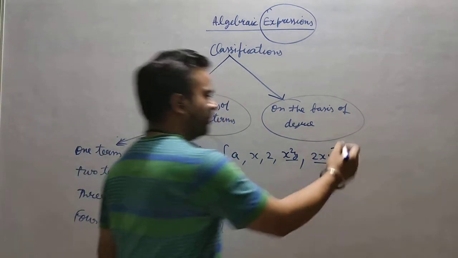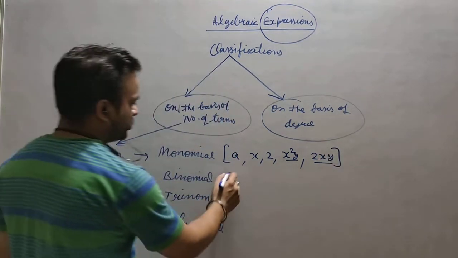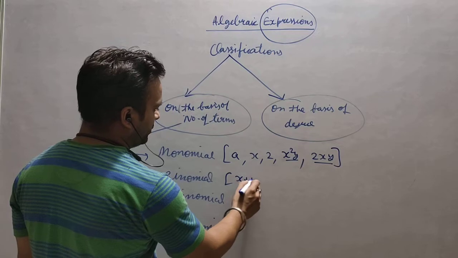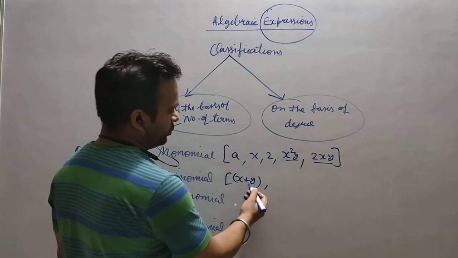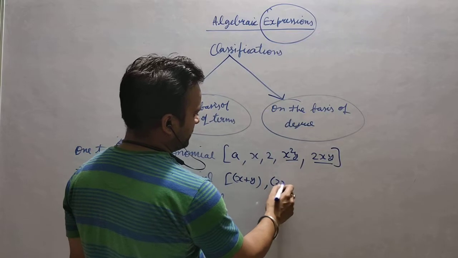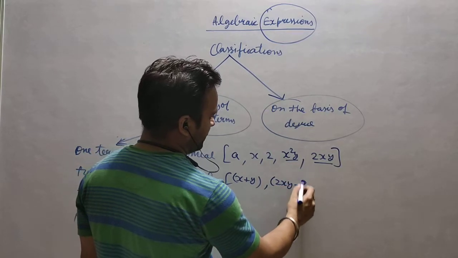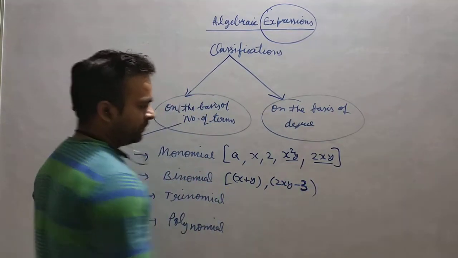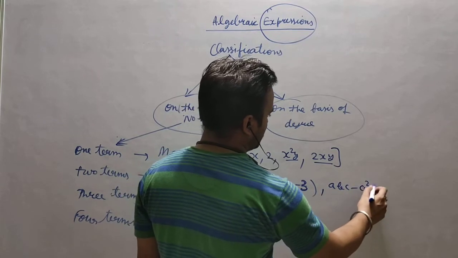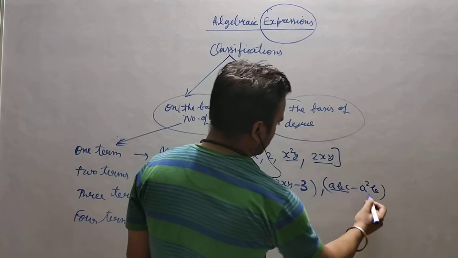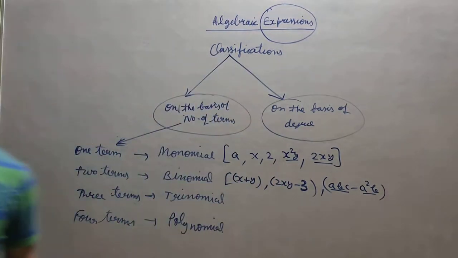So they all are monomials. But if I ask you for a binomial, I want at least two terms related by plus or minus. Suppose I am saying 2xy minus 3, so it is a binomial. Suppose I am taking abc minus a square b. Again this is one term, this is the second term. Again we will say that it's a binomial.